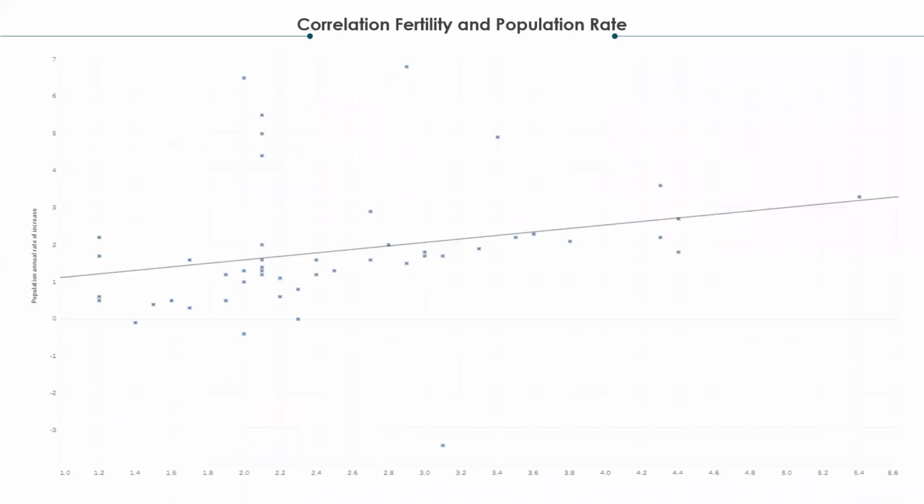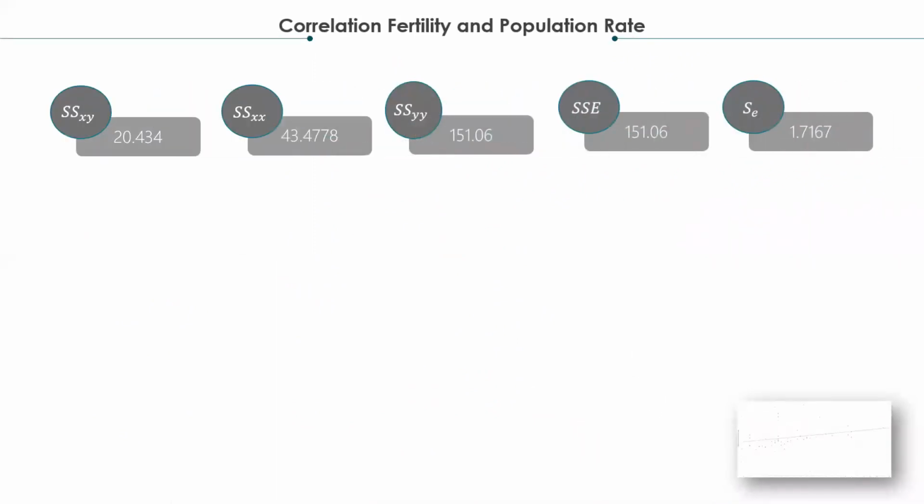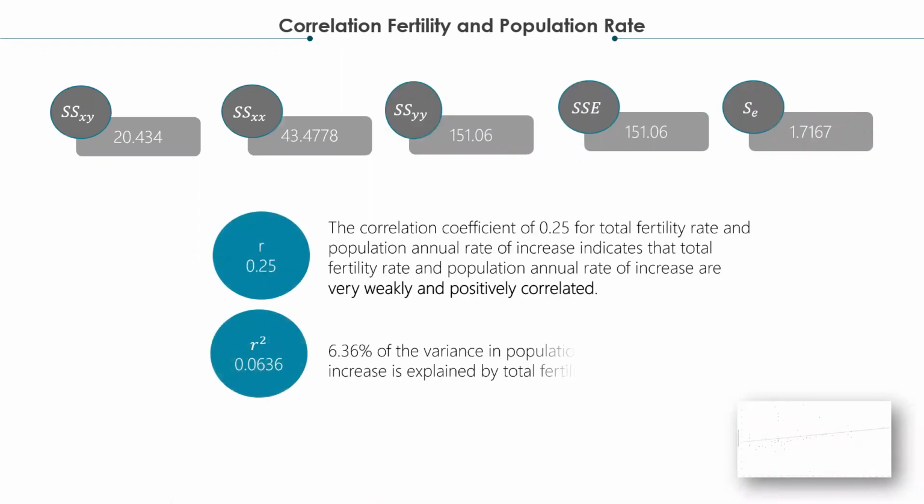For the last problem statement, this is a scatter plot of population annual rate of increase against total fertility rate. The sum of squares and a standard deviation of errors of 1.7167 give the following values of R and R squared. Hence, the proposed solution to problem statement 4 is that this correlation has a strength of 0.25 and is very weakly and positively correlated, while the R squared value of 0.0636 indicates that 6.36% of the variance in population rate of increase is explained by total fertility rate.